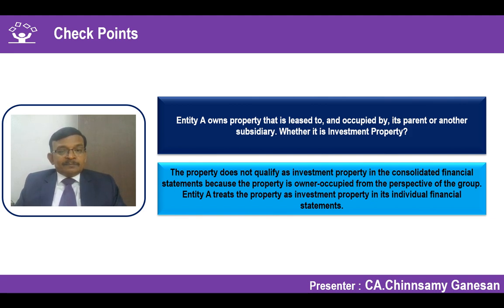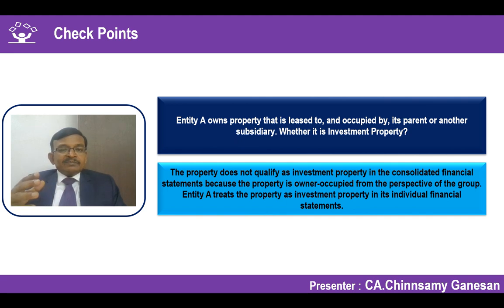So whenever you are making the analysis, you should also see from the perspective of the preparer of the financial statement. If the preparer is a standalone entity, it is an investment property. If the preparer is a group which prepares a consolidated financial statement, then it becomes owner occupied property, right?